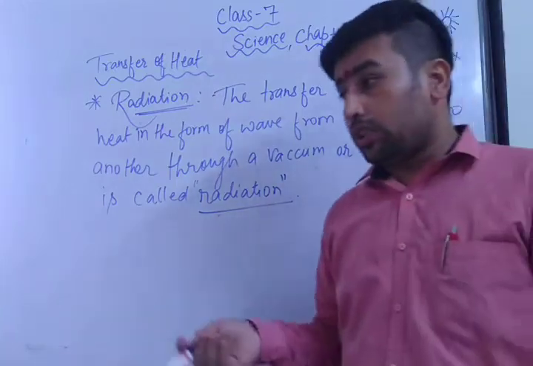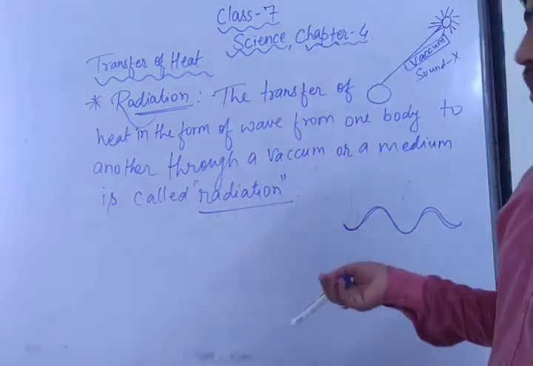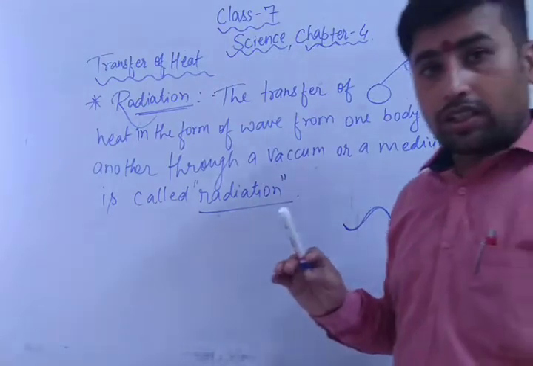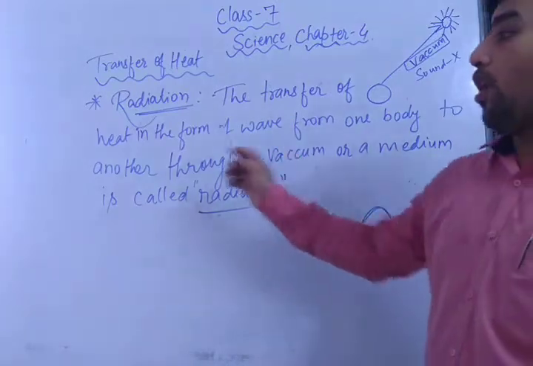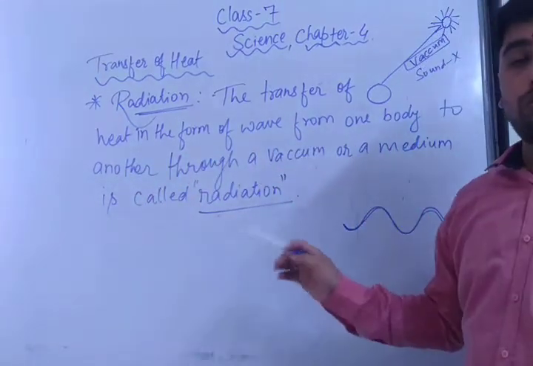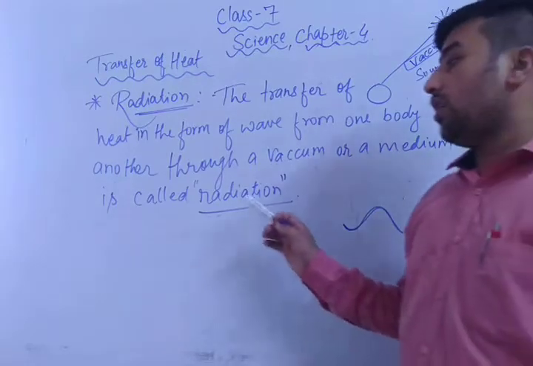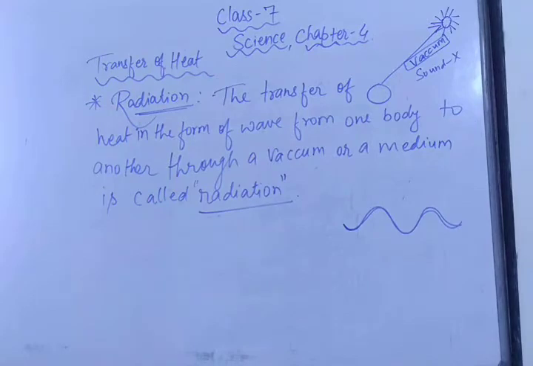You are not able to see light or touch it in solid, liquid or gaseous form, meaning neither conduction nor convection is there, but the process of transfer of heat in the form of waves from one body to another through vacuum or medium is called radiation. Got it? This is the reason our body gets heated when we go outside.